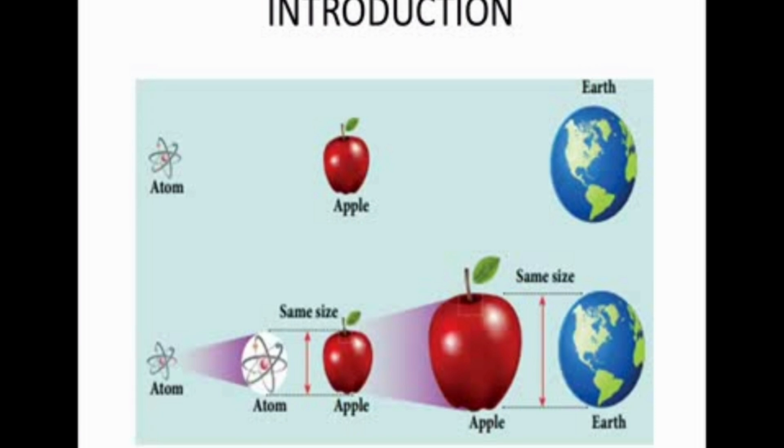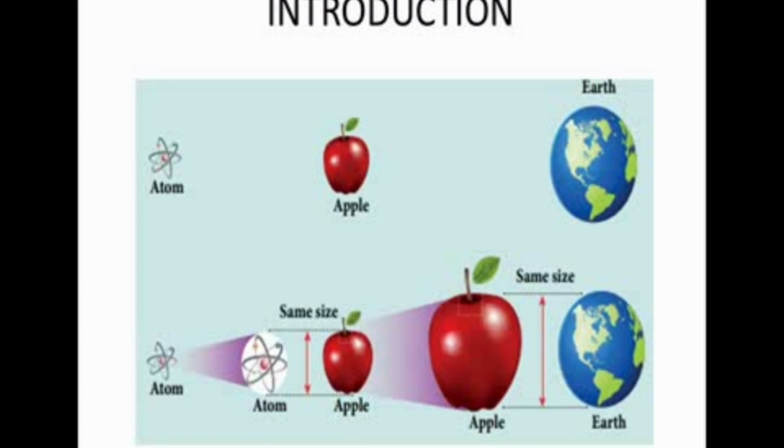Atom is a Greek word. The Greek word means without division or indivisible. That's called atom. The size of an atom is very, very small. The size of an atom is 10 to the power of minus 10 meter. So you know that 10 to the power of minus 10 meter, we already call it as Angstrom.